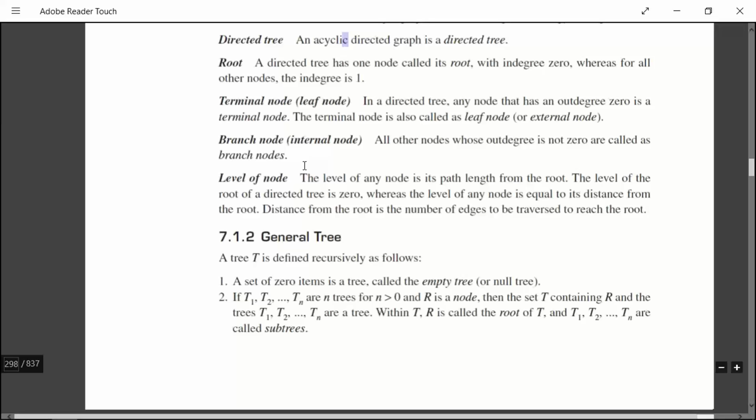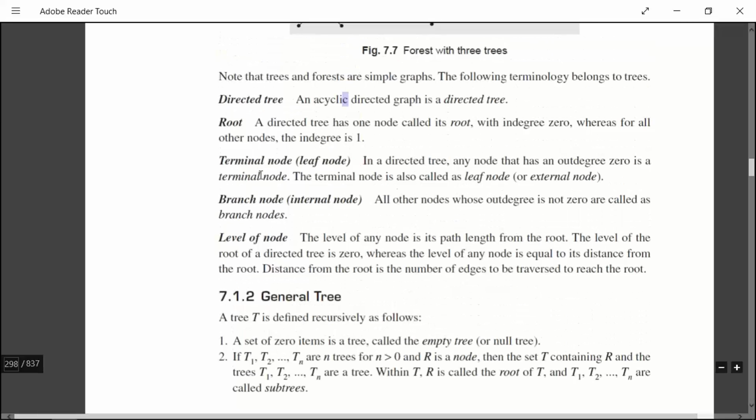Next, branch node or internal node. All other nodes whose out degree is not 0 are called branch nodes. So the nodes which are not the end, I mean, whose out degree is not 0, there are nodes which are starting from that particular node. Such nodes are called branch nodes. So root, terminal node, branch node.